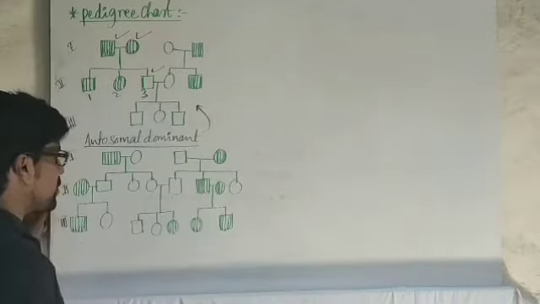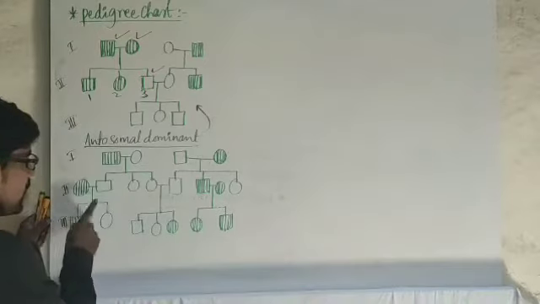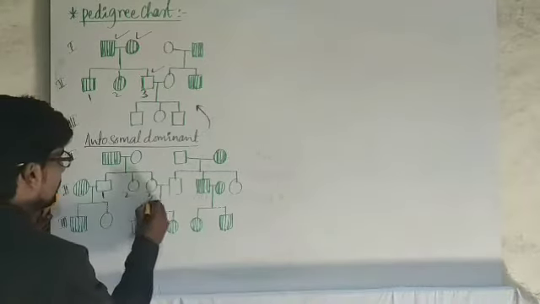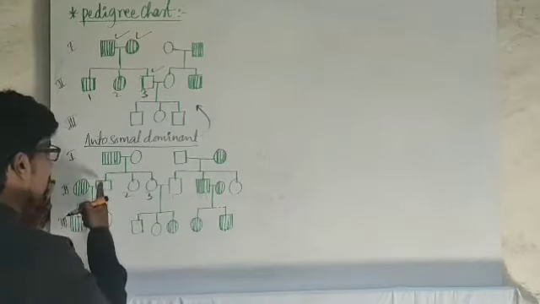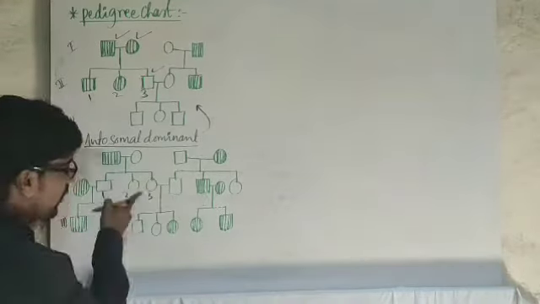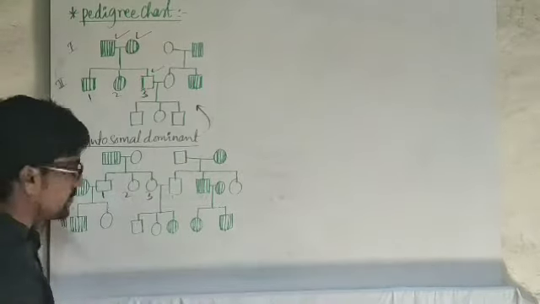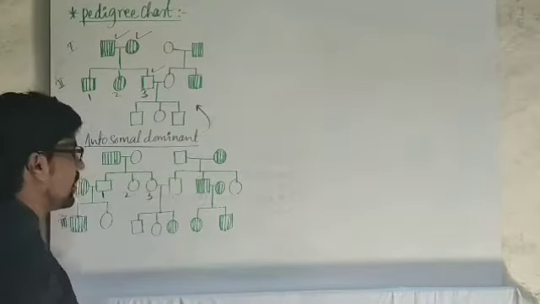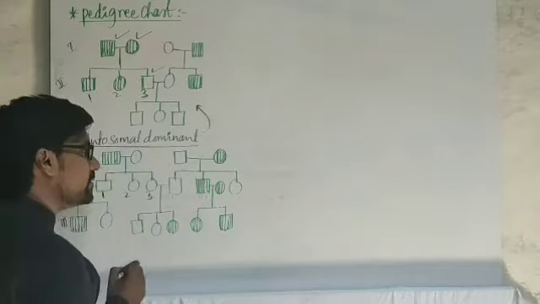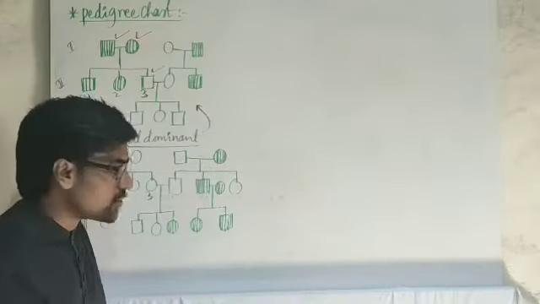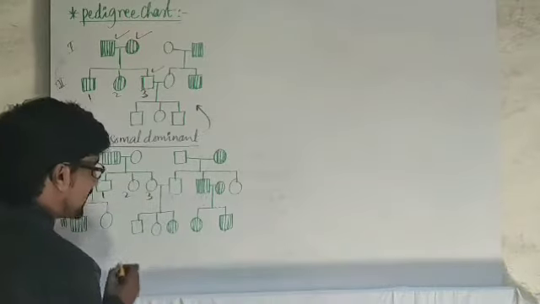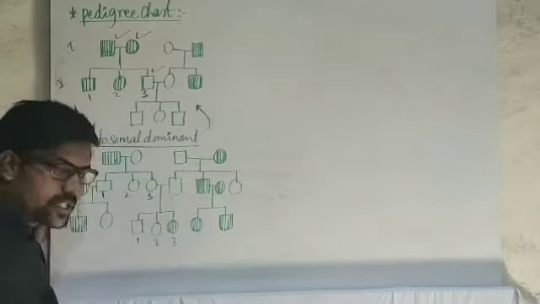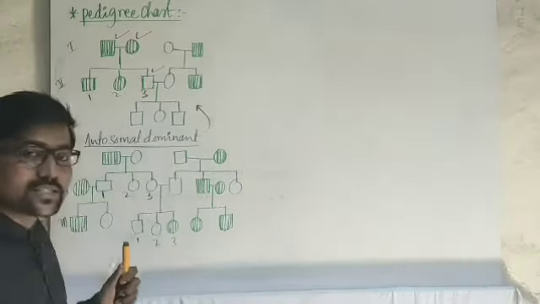If we consider the second generation from this family, 1, 2, 3, we are having 3 progenies right now. Out of 3 progenies, 1 is a son and 2 are daughters. From this daughter, we again have one more generation, the third one. This daughter is unaffected, she is not having any disease, and the man she married also does not have any disorder. But out of their 3 progenies, the daughter is having the disorder.